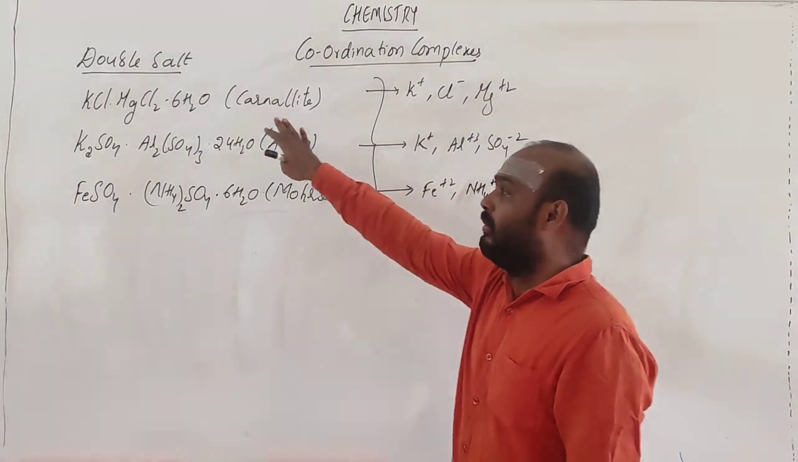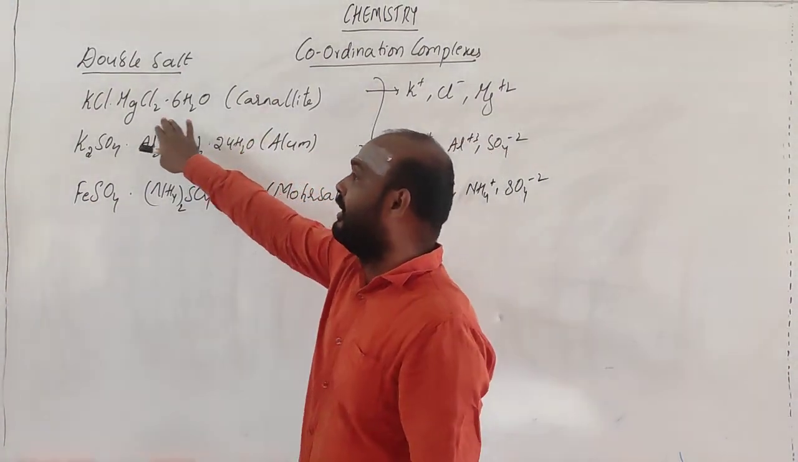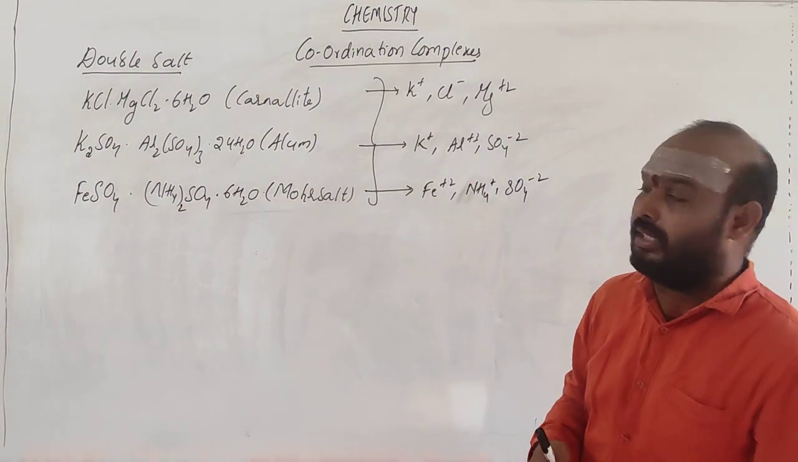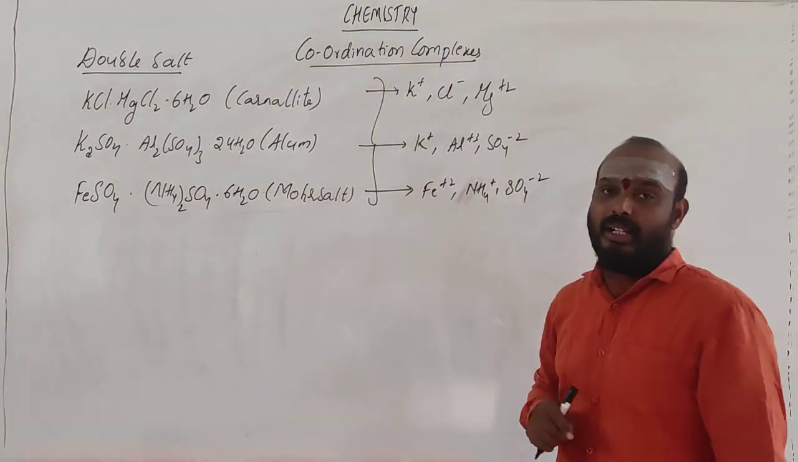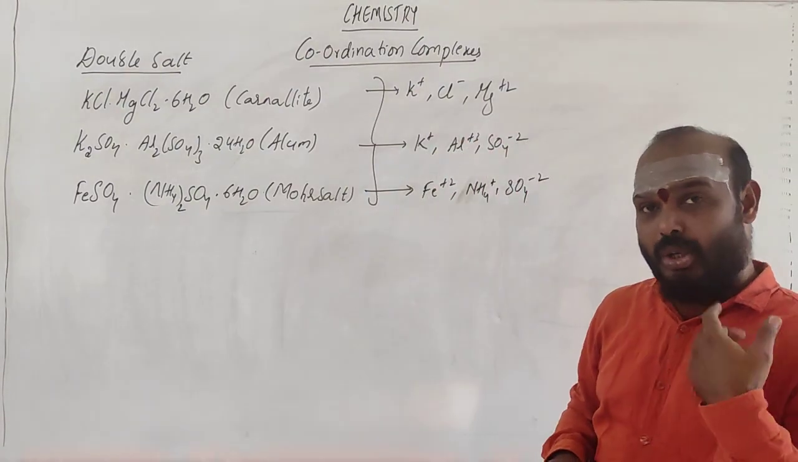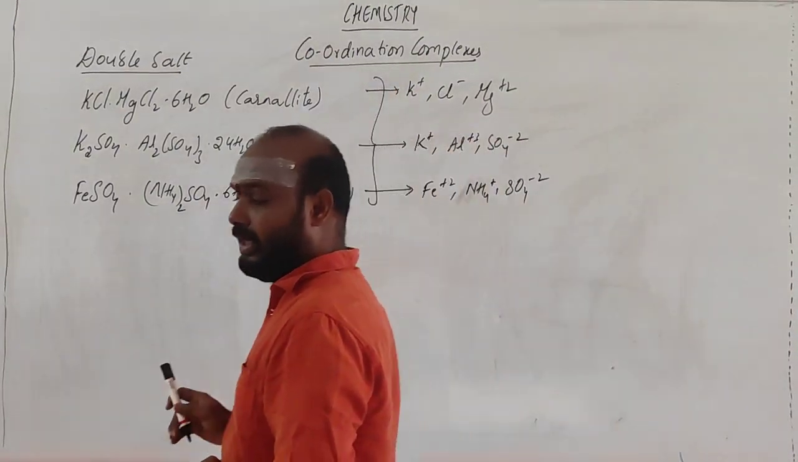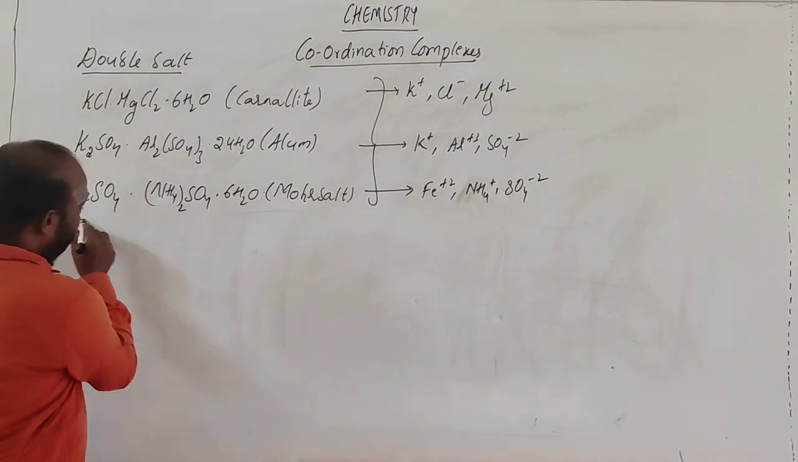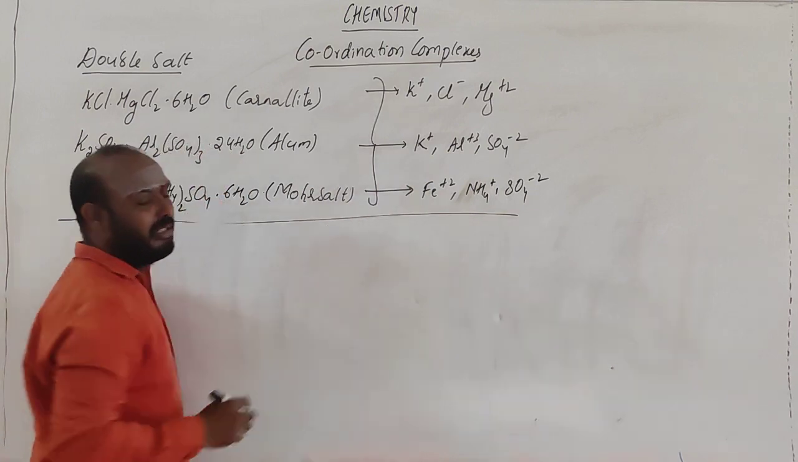And the constant point is that this salt is formed by the combination of these things, and you are regaining all the ions whenever you dissolve it in water. So these types of salts are called double salts. But we don't have any importance with respect to double salts. We are going to learn with respect to coordination complexes. Then what do you mean by coordination complex? So these are some examples of double salts.